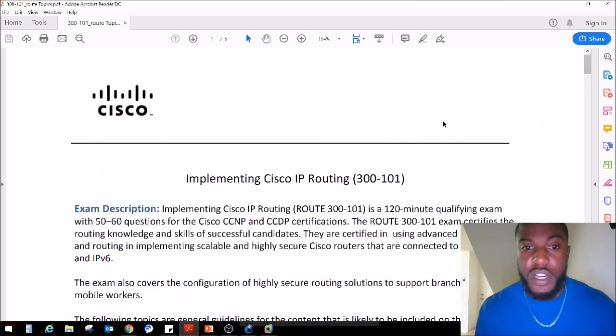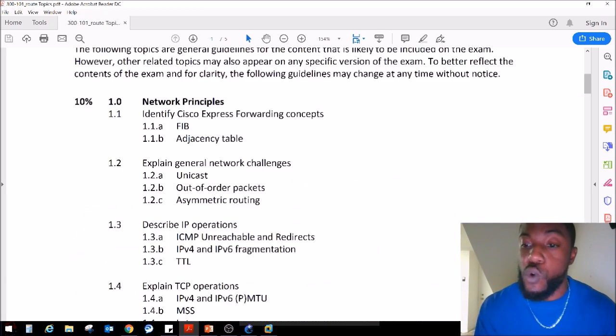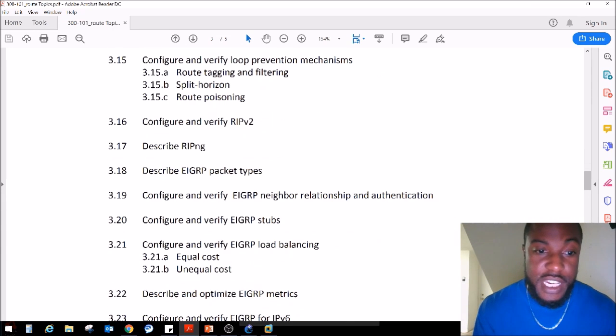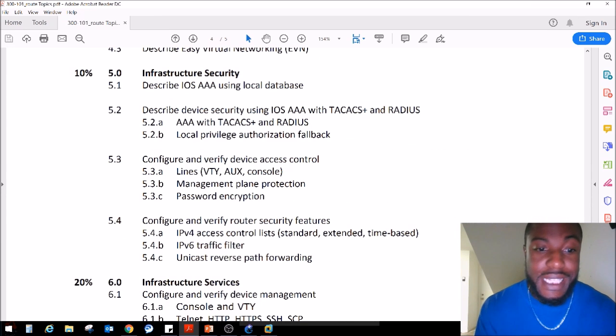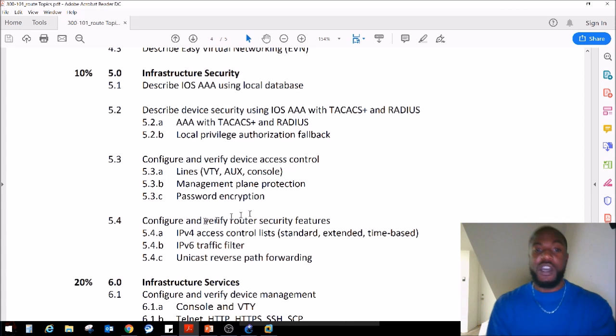Hashtag lab every day. All right, this is the exam blueprint for implementing Cisco IP routing, exam code 300-101. I finally figured it out. CCNP Enterprise is 300-401. So if you're watching this video, this is applicable to you most likely. I'm pretty sure they'll have time-based ACLs in that exam. Again, we covered standard, extended. Today we're going to be doing time-based. After that, we're going to finally move on to subsection 5.4b, IPv4 traffic filter.